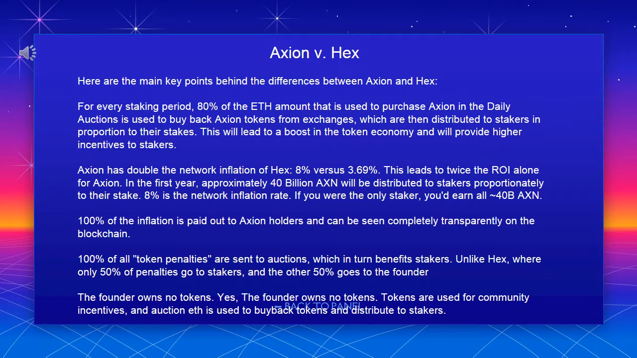100% of the inflation is paid out to Axion holders and can be seen completely transparently on their blockchain. 100% of all token penalties are sent to auctions, which in turn benefits stakers, unlike Hex, where only 50% of penalties go to stakers and the other 50% goes to the founder. The founder owns no tokens. Yes, the founder owns no tokens. Tokens are used for community incentives, and auction ETH is used to buy back tokens and distribute to stakers.